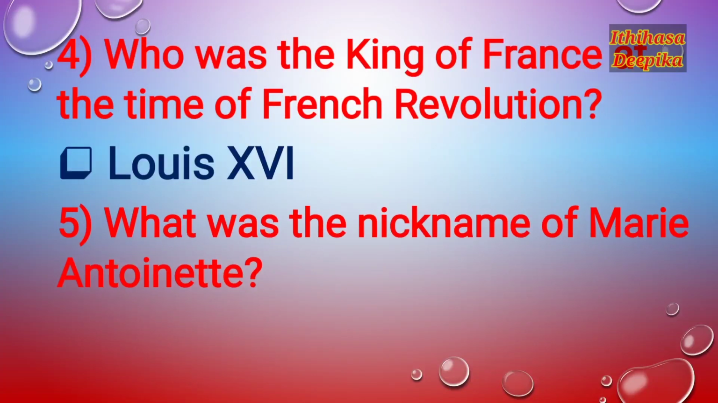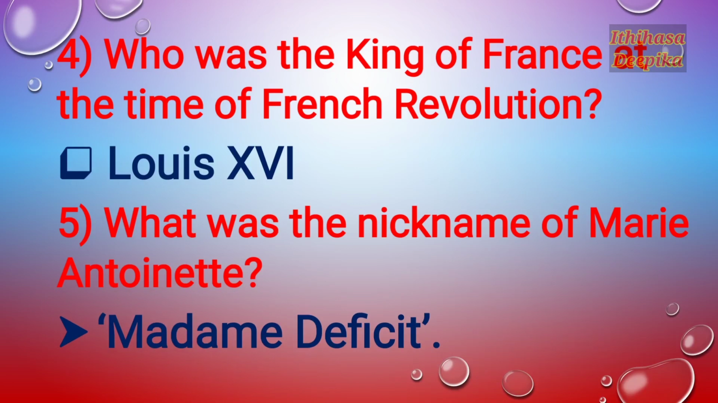Question number 5. What was the nickname of Marie Antoinette? Marie Antoinette was the Queen of France. She was called Madame Deficit. So the answer is Madame Deficit. Madame Deficit was the nickname of Marie Antoinette.